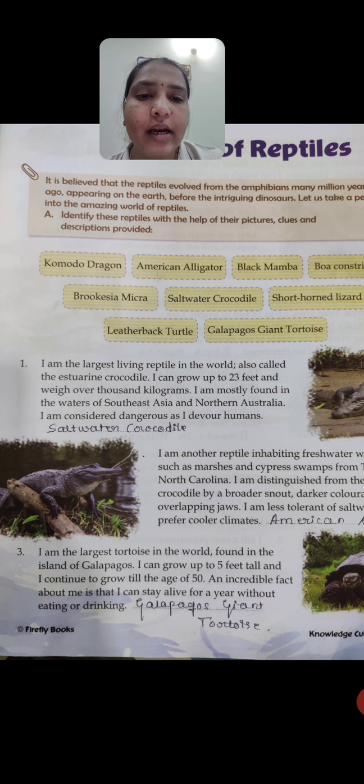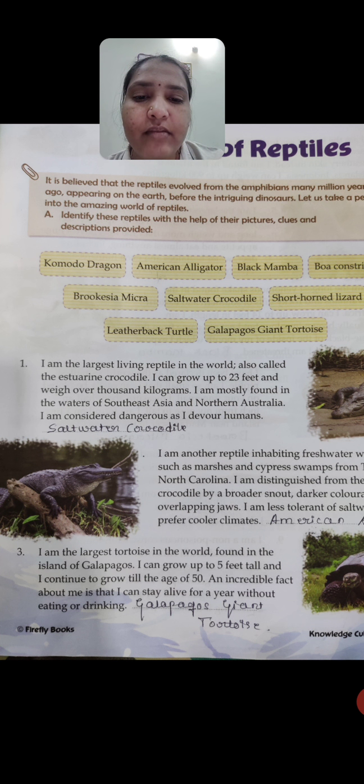This reptile grows up to 23 feet and has a weight of 1000 kilograms. It is mostly found in the waters of Southeast Asia and Northern Australia. It is very dangerous, and it looks horrible to humans. So that crocodile we call a salt water crocodile. This is a type of reptile. You can see the picture of that crocodile on the right side of your textbook. See it properly, all of you open your textbook and listen to my teaching.